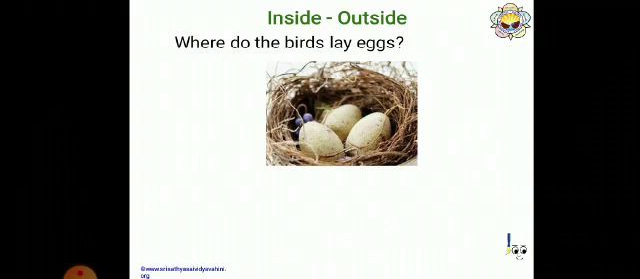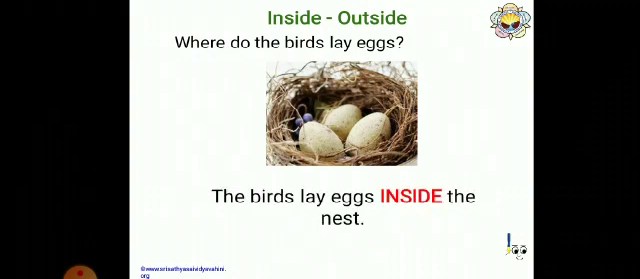In this picture, where do the birds lay eggs? Observe the picture carefully and tell me, where do the birds lay the eggs? The birds lay the eggs inside the nest. So, birds will lay the eggs inside the nest.